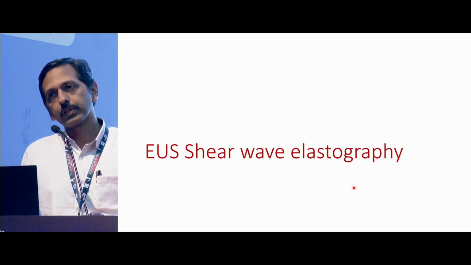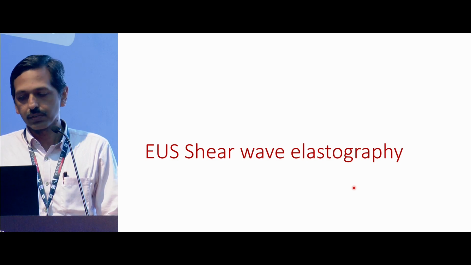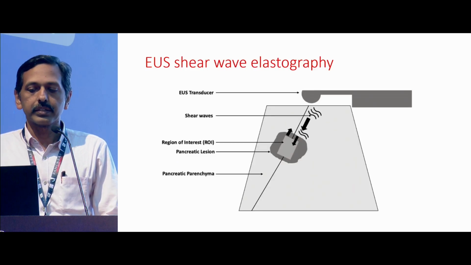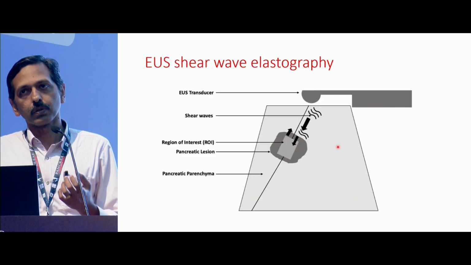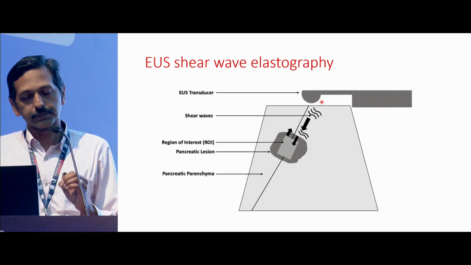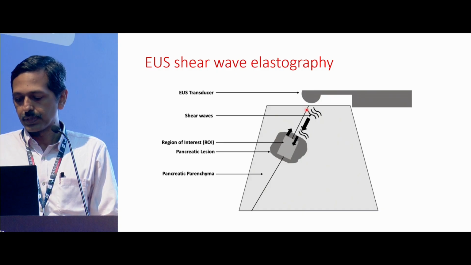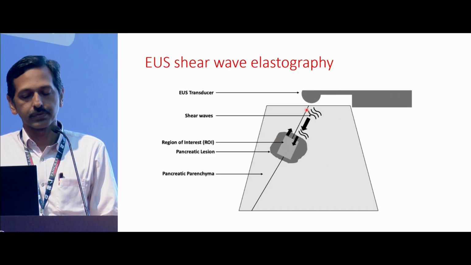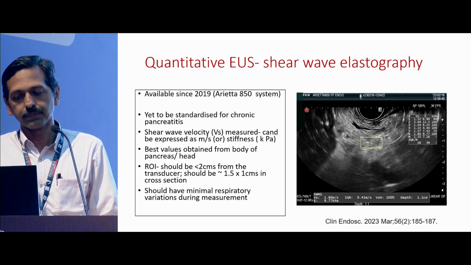So coming to the second way of studying this quantification, which is shear wave elastography. Herein, instead of waiting for the compression to be given by the transducer or by the pulsations, the transducer itself will emit a pulse wave, which will travel through the area of interest, and the reflection with which it comes can be measured. That is the principle by which it works, and we are all familiar with the FibroScan, which has been extensively used and studied in the liver.